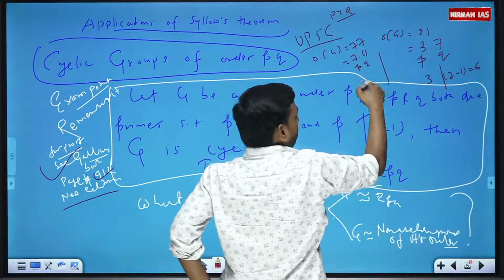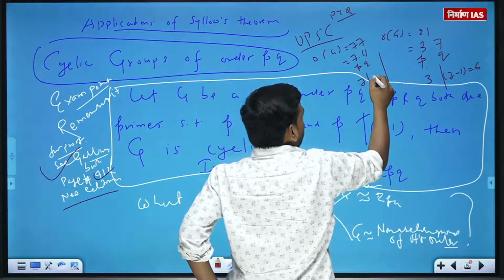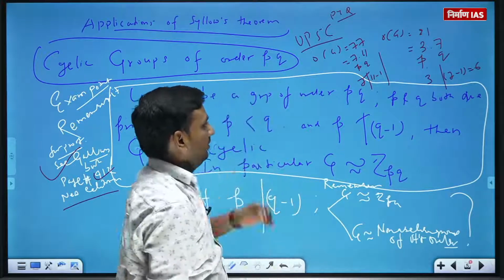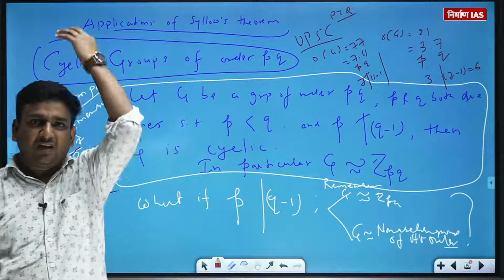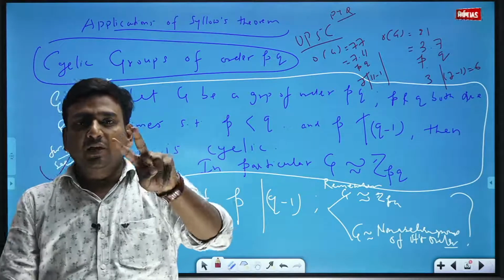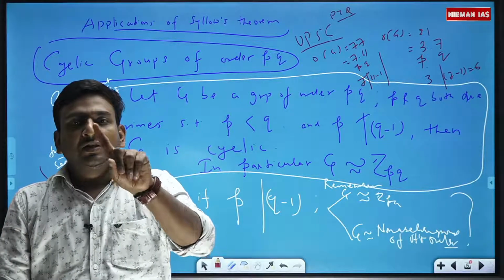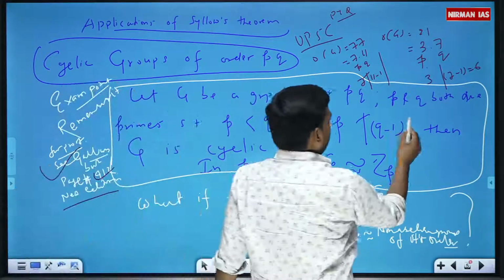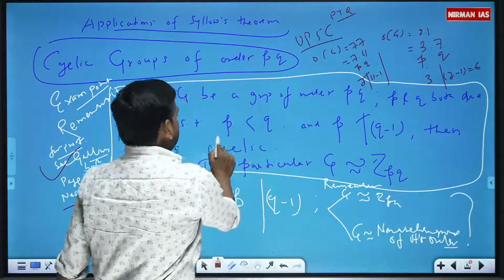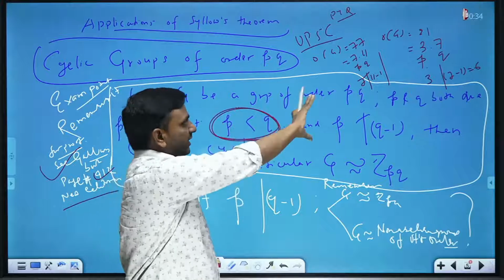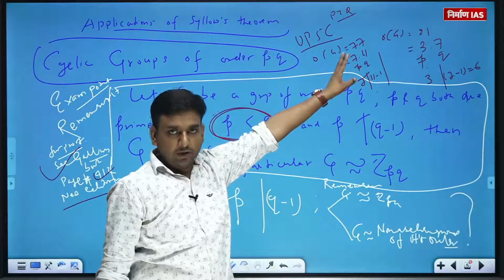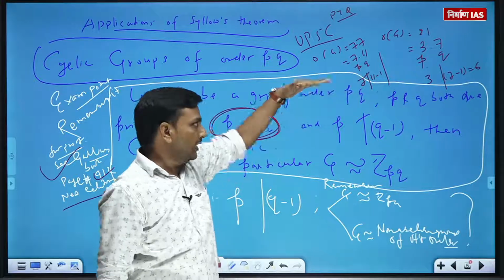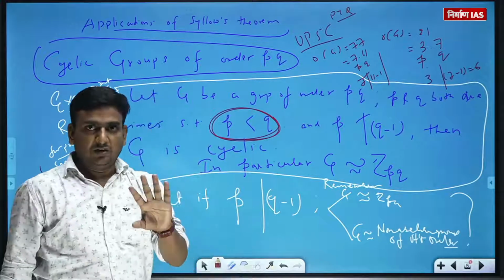It is of the form P into Q, where 7 does not divide 11 minus 1. That means for a group of order PQ, where P and Q are both primes, P may divide Q minus 1. Also note that I have knowingly taken P less than Q. You could also write 11 into 7, but write 7 into 11 so that you can frame your question. Nothing will change.